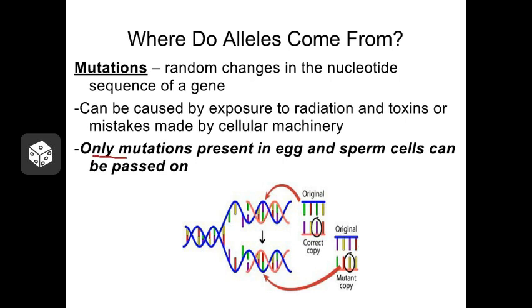Only mutations that occur inside an egg or a sperm cell can actually be passed on. So if you do get a mutation in a skin cell or a heart cell, that might affect you, but that's not a mutation that's going to become an allele that will be passed on to the next generation.